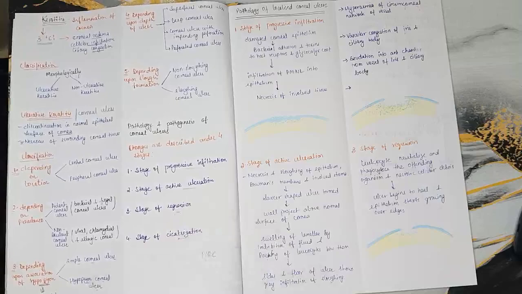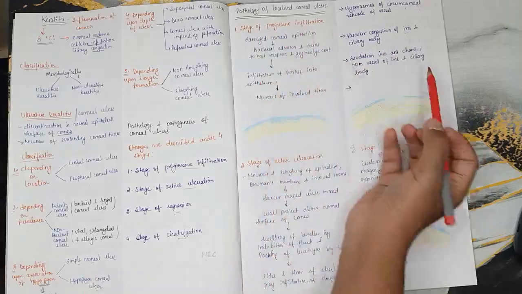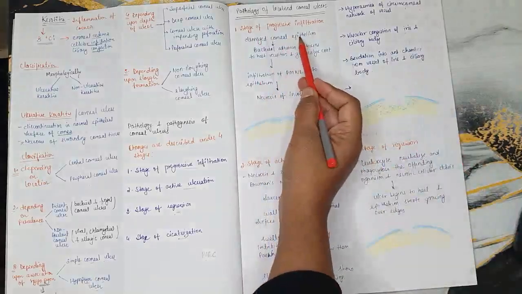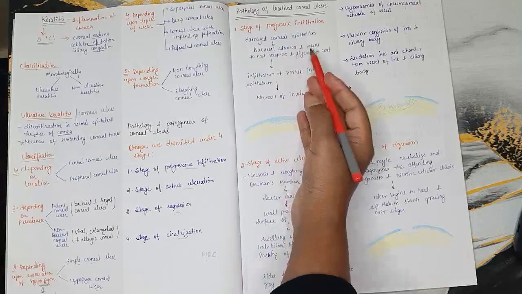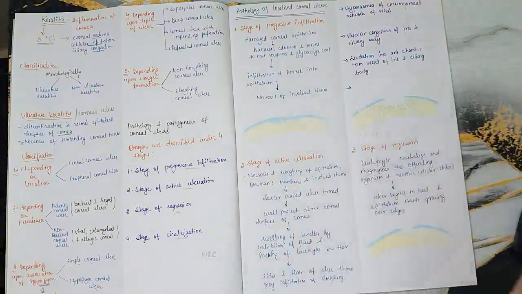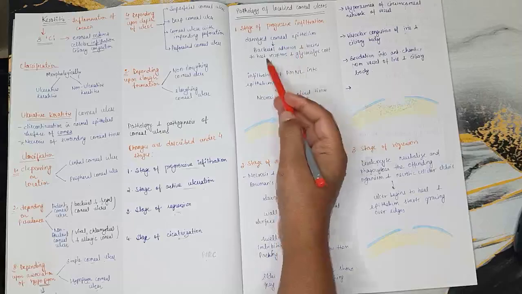Now we'll start the pathology of localized corneal ulcer. First we'll talk about stage of progressive infiltration. There is damage to the corneal epithelium, and now bacteria, fungus, whatever it is, will come inside. There is bacterial adhesion and toxins to the host receptors.